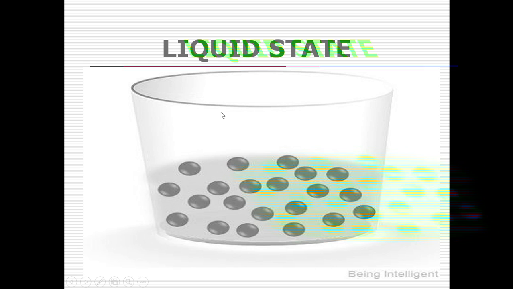These are examples of liquid state. Are you understanding what I'm telling? Students, are you understanding? So which state are we talking about now? Liquid state. Did you get my point about liquid state?